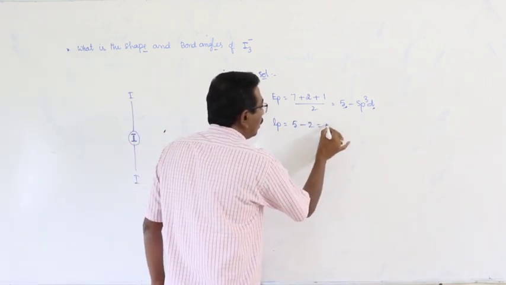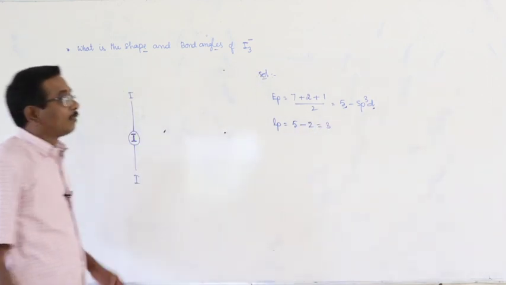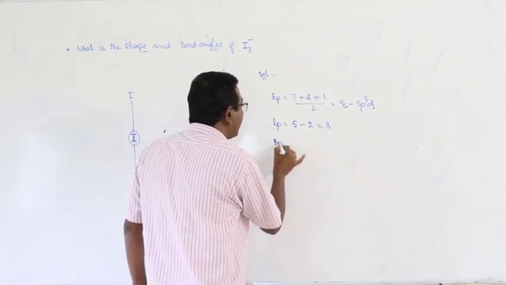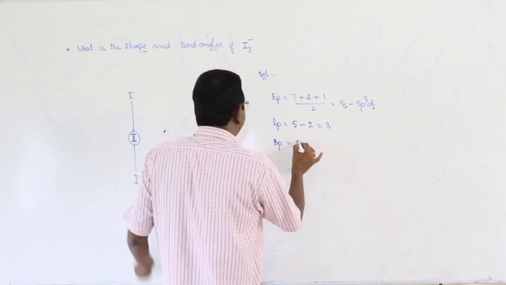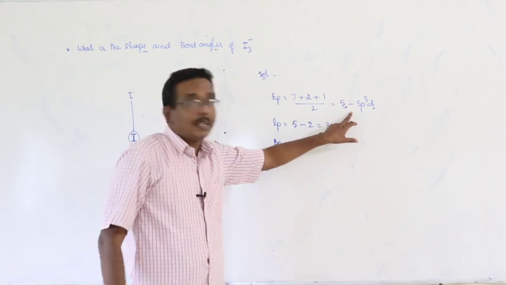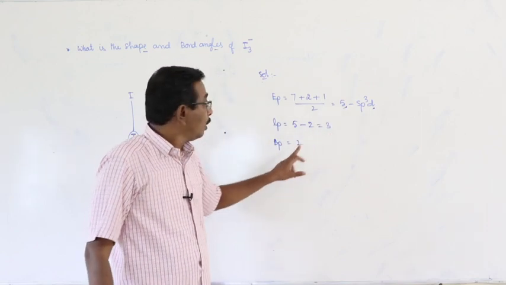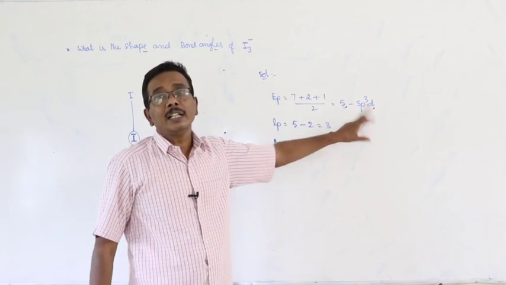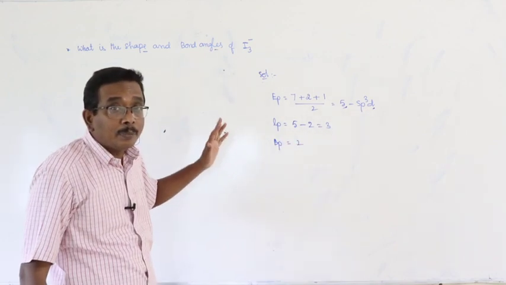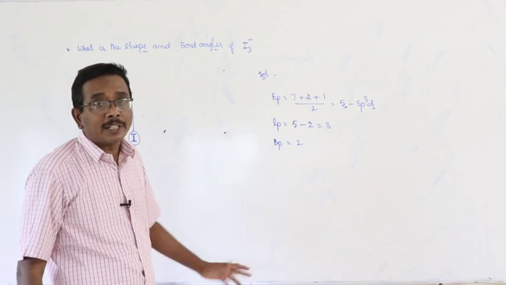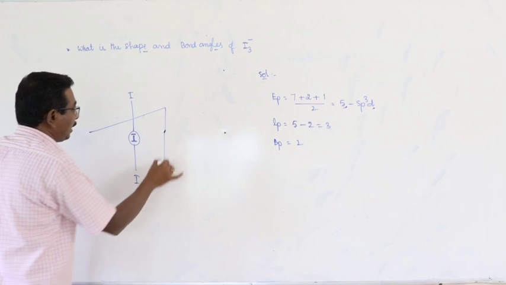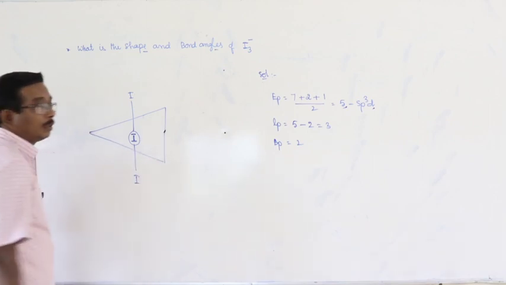2. Therefore, lone pairs is equal to 3. 3 lone pairs are there. And number of bond pairs is equal to number of bonded atoms. 5 electron pairs, 3 lone pairs, 2 bond pairs. Hybridization sp3d. Based on the type of hybridization, what is the geometry of the molecule? Predicted geometry: trigonal bipyramidal. So, we can predict like this.